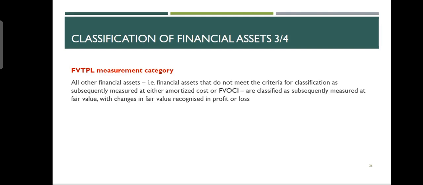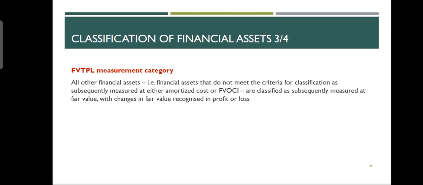Listen, the first category means I'm keeping it until the end. The second says I may keep it until the end or I may sell it. The third category means you are only buying it to sell, because keeping until the end is in the first two. You said first category, keeping until the end. Second, maybe keep, maybe sell. The third one has to be only selling. So it means that it is your trading activity. You are buying things only with the purpose of selling them. You have no intention of keeping them.